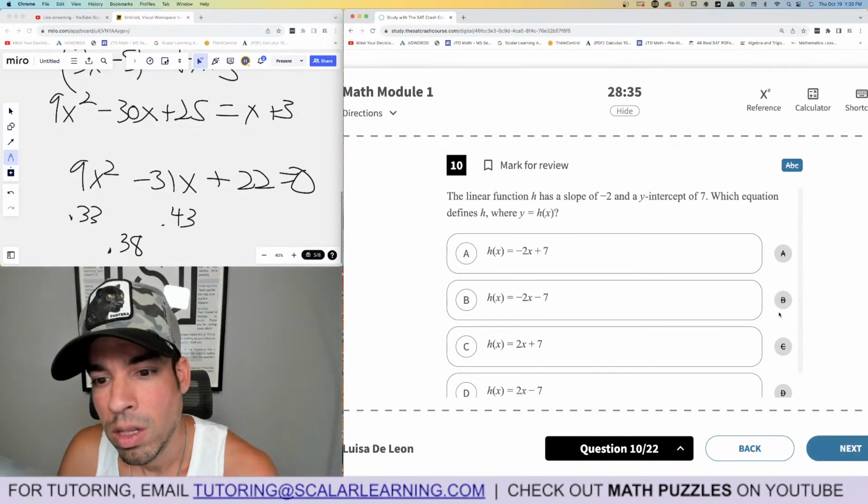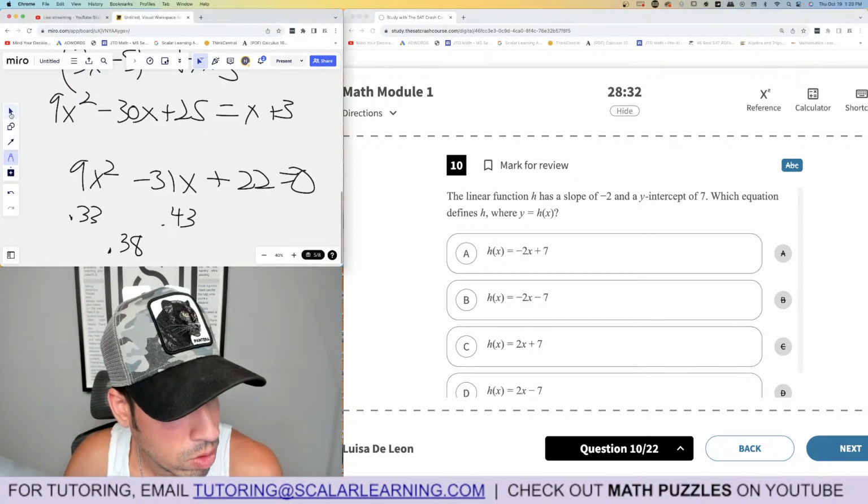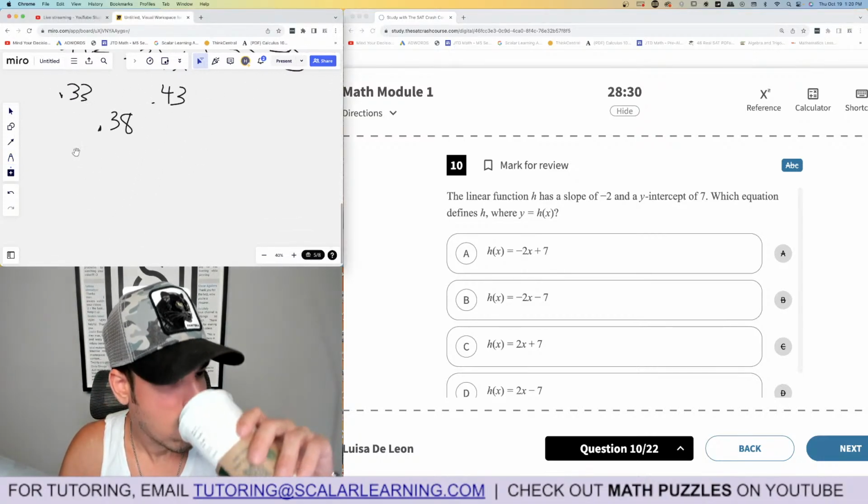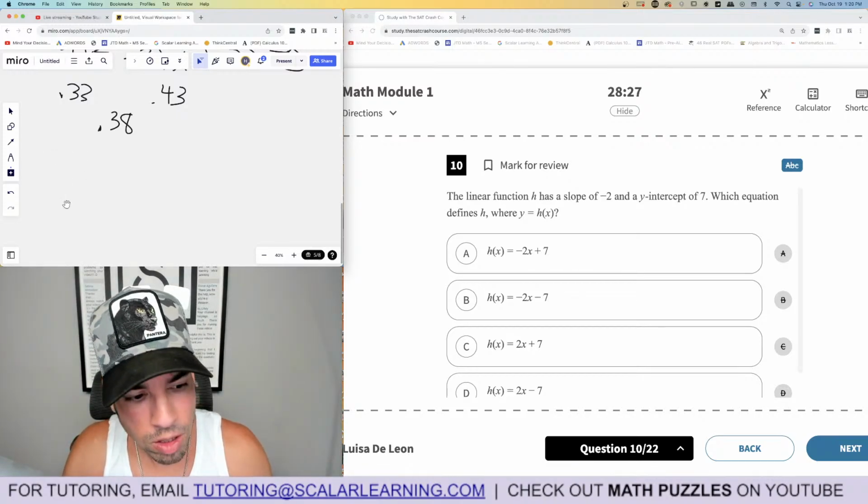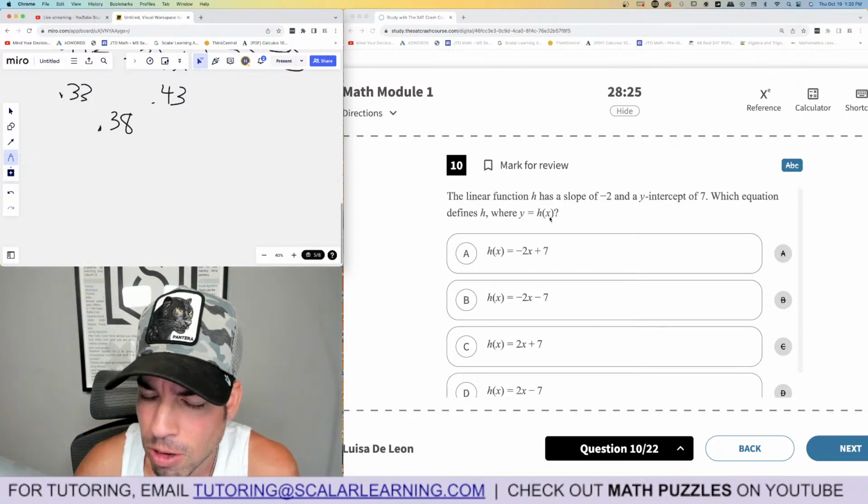All right, number 10. The linear function h has a slope. Okay, hold on. Linear function. Let me get some of this. I couldn't drink any caffeine this morning because of the blood test, so...